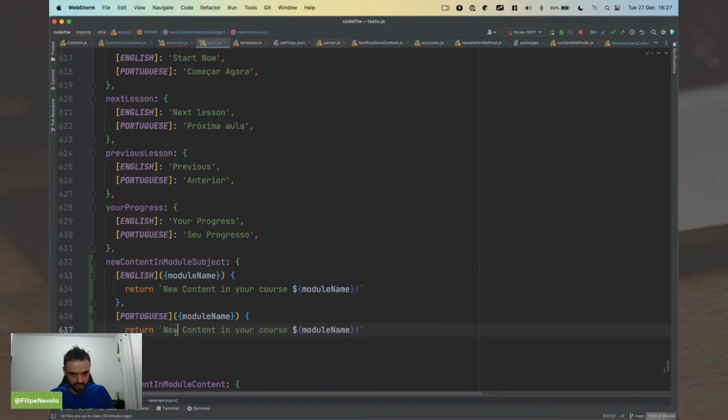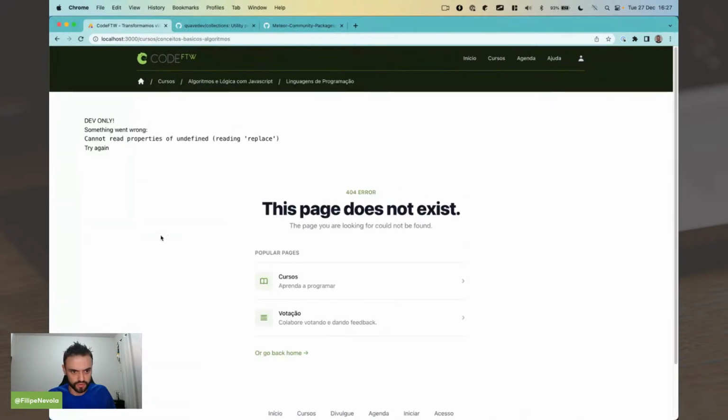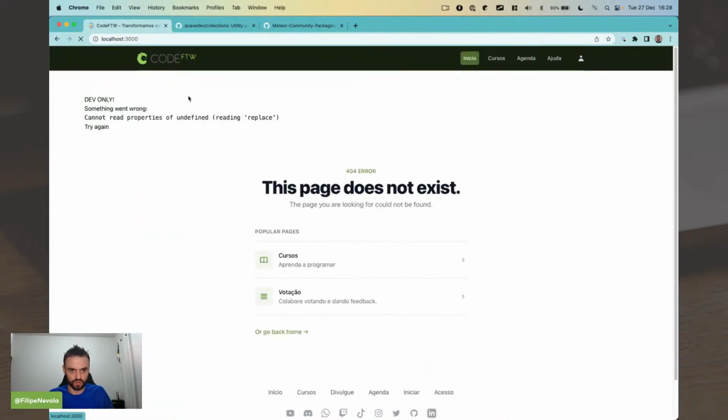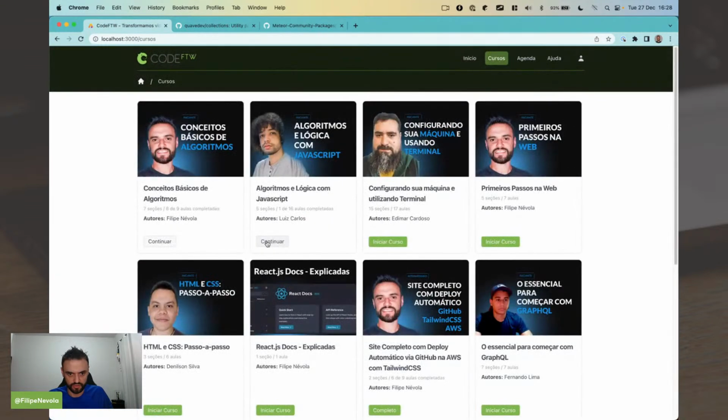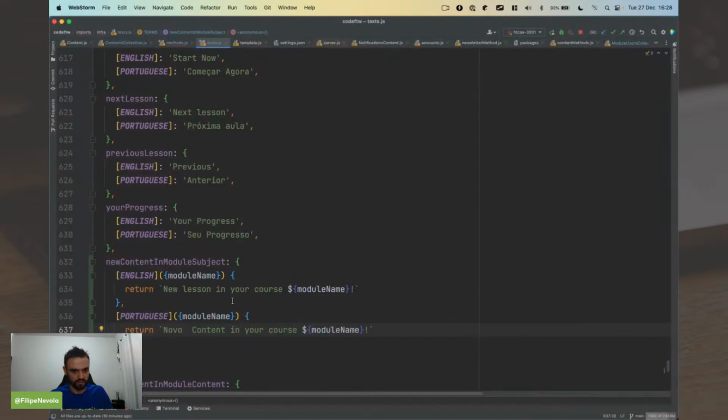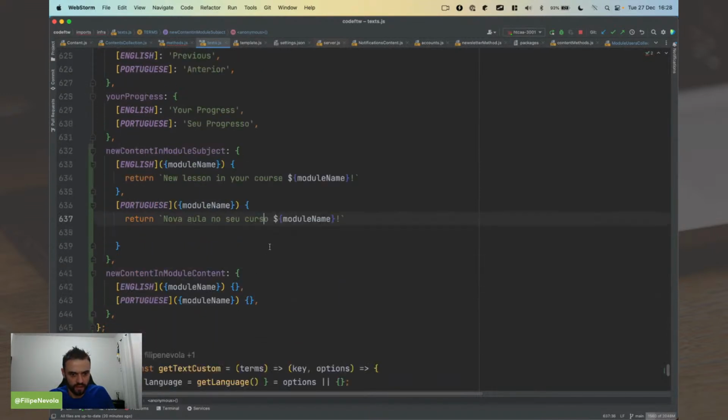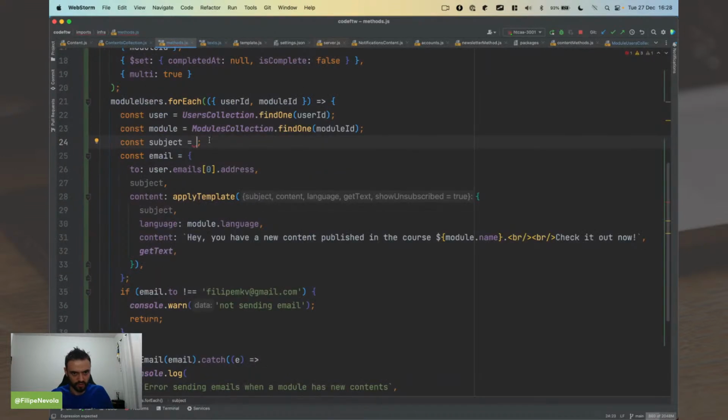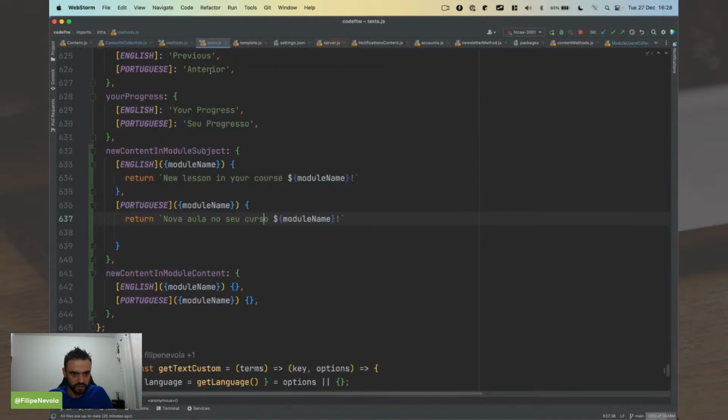And I'm going to write in Portuguese here. I think we're calling lesson now, new lesson. And I don't remember how we are calling this in Portuguese. Oh, let me get, I just broke the course page because I didn't put actual links, but this is fine. Oh, aulas. Okay. And for the, so I need to get here like get text and use this here.